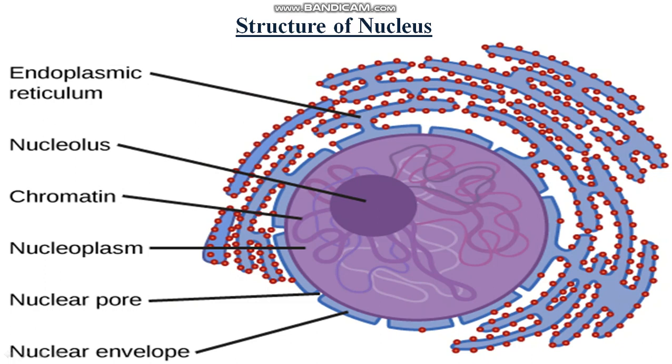The outer layer is called the nuclear envelope. Clear, students? This is the typical structure of the nucleus. You have to learn it. You have to practice the diagram of the nucleus and whatever I have given you.